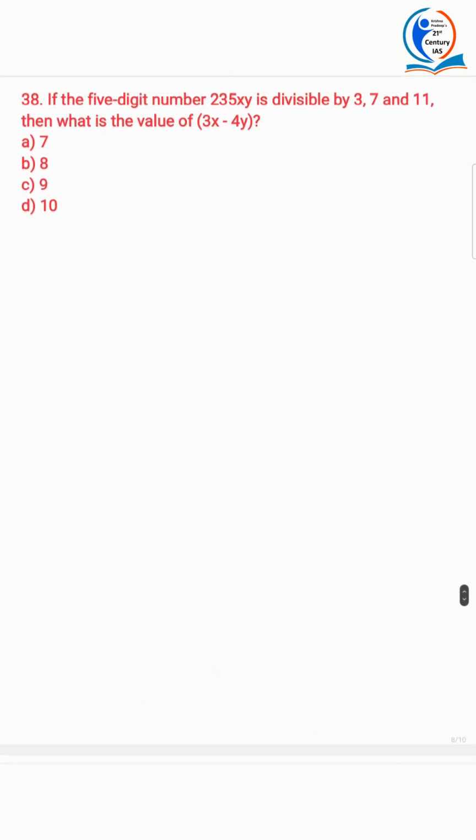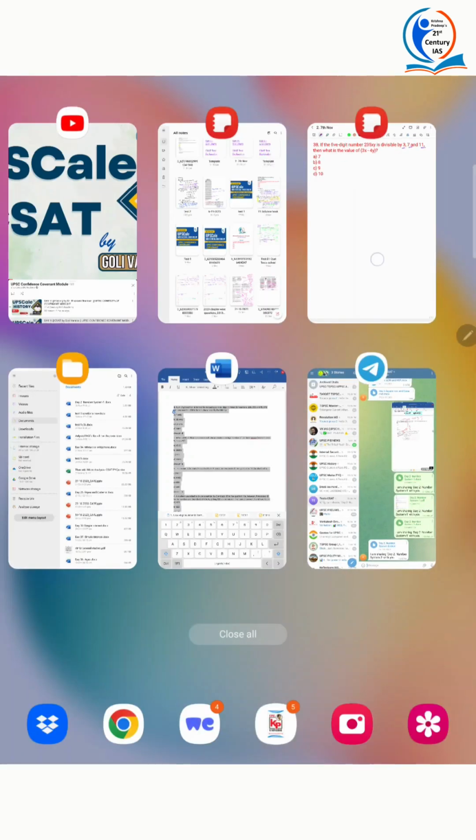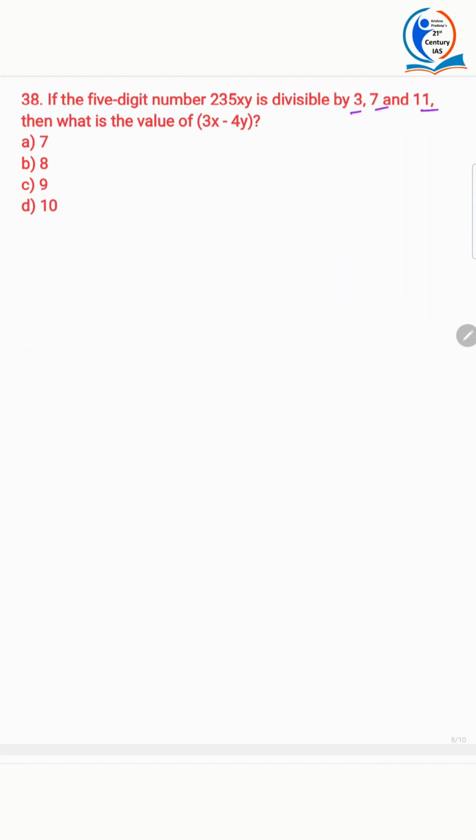Next question. If the 5-digit number 235xy is divisible by 3, 7 and 11, then what is the value of 3x minus 4y? First, you should know the divisibility rules. When will you say that a number is divisible by 3? If the sum of the digits is divisible by 3. And when will you say a number is divisible by 7?